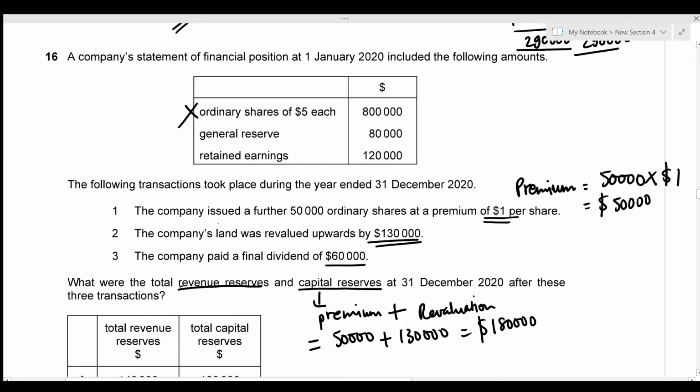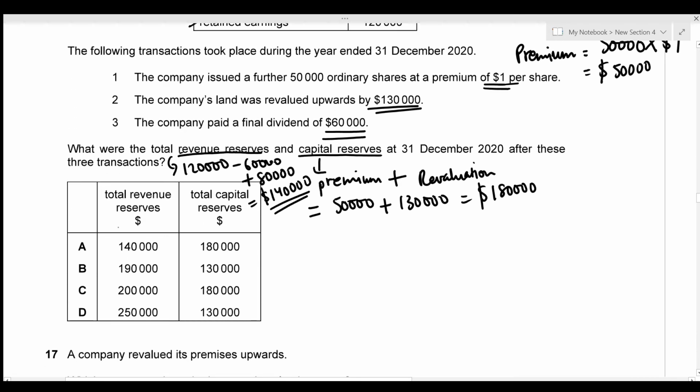Then for revenue reserves, it's going to be the retained earnings and the general reserve. But we also need to adjust the dividend, since dividends are deducted from the retained earnings. So this is just going to be 120,000 minus 60,000 plus 80,000. So this gives us a total of 140,000. So the total revenue reserves is 140,000 and the total capital reserves is 180,000. This is given in option A.